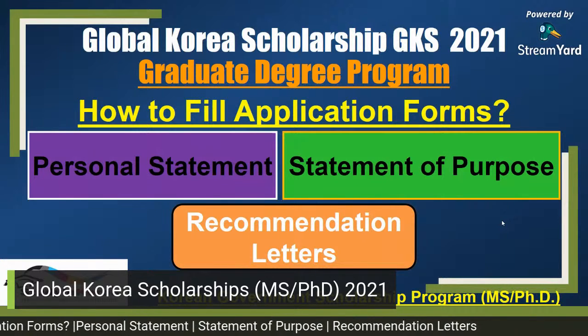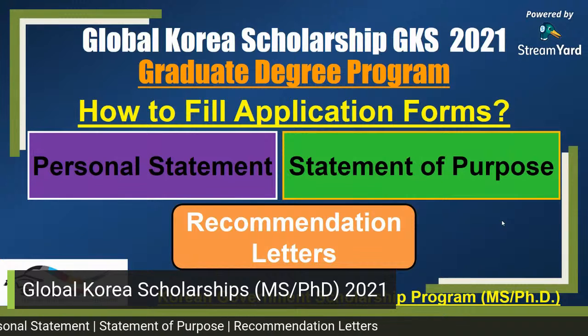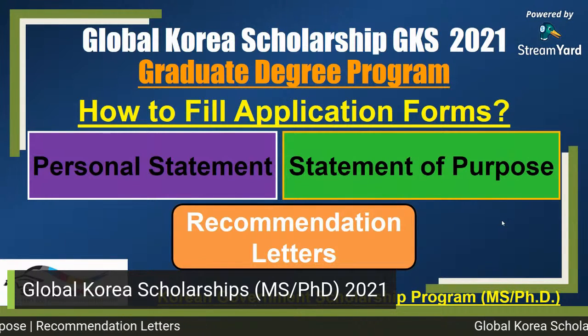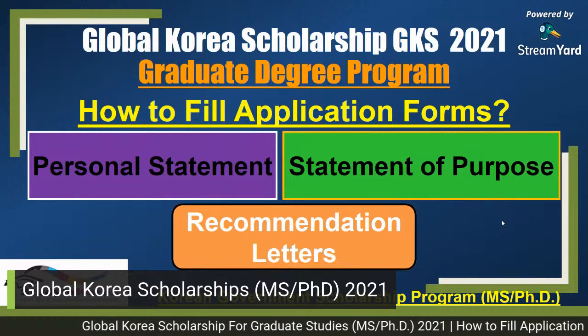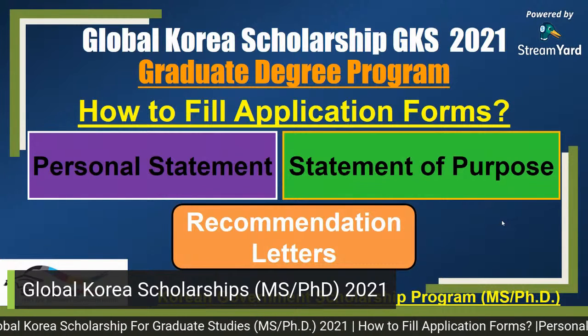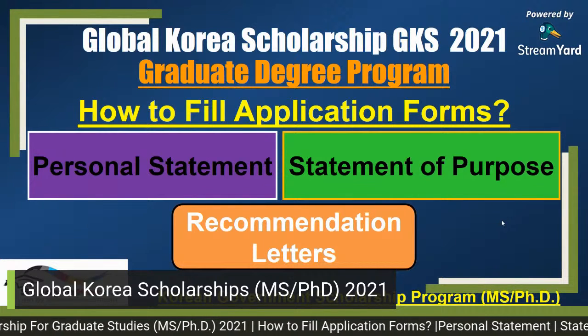In my previous video, I discussed the Global Korea Scholarship GKS 2021 for the graduate degree programs for the MS and PhD, and I discussed how you can fill the application form, which is form number one.